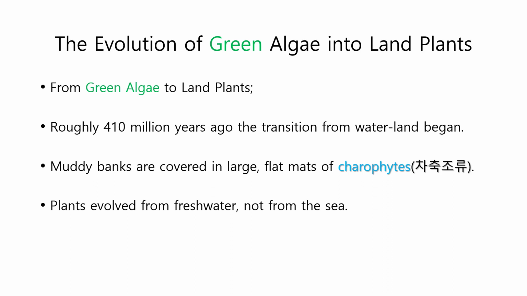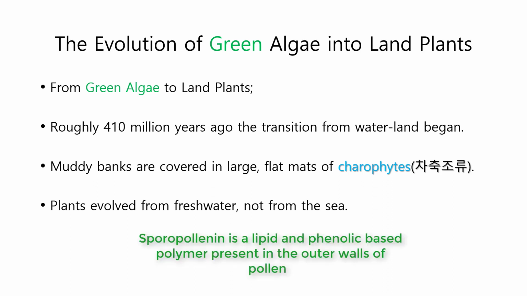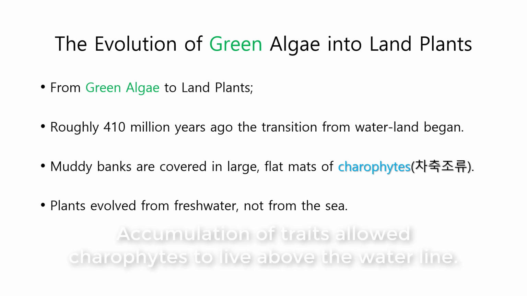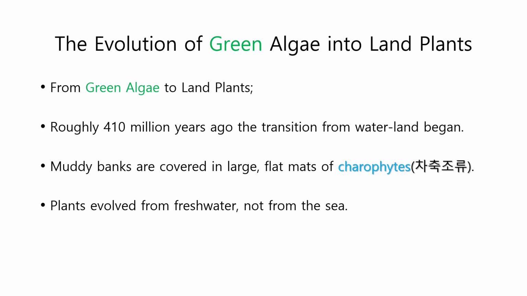In charophytes, a layer of durable polymer called sporopollenin prevents exposed zygotes from drying out. A similar chemical adaptation is found in the tough sporopollenin walls that encase plant spores. The accumulation of such traits by at least one population of charophyte algae, now extinct, enabled their descendants, the first plants, to live permanently above the waterline. This ability opened a new frontier, a terrestrial habitat that offered enormous benefits.